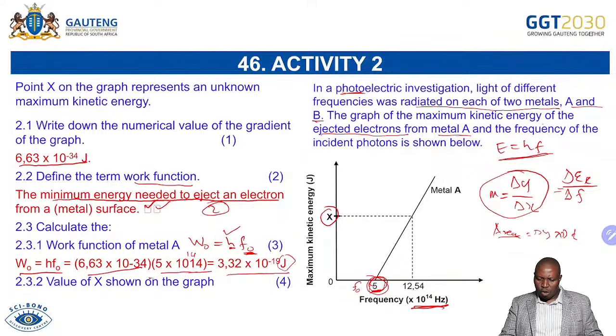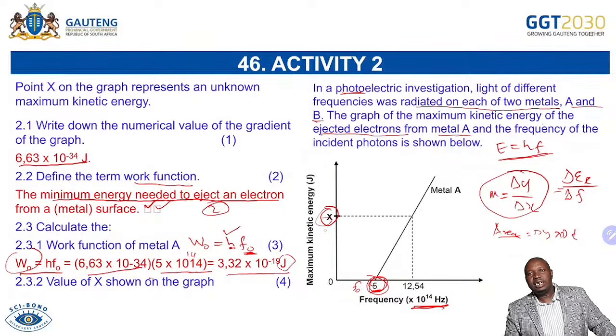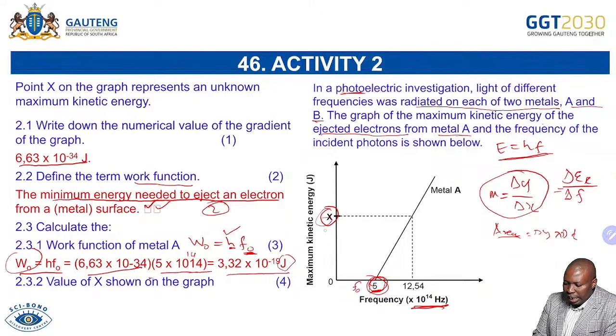And then the value of X that is shown on the graph. So this one, for 4 marks, you have to show what the value of this is. Remember, you've got your threshold frequency. Now you want your maximum Ek max. Remember, in terms of the formula, we are saying that E equals work function plus Ek max.